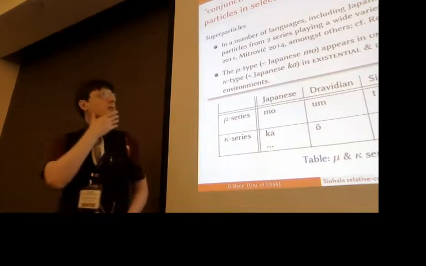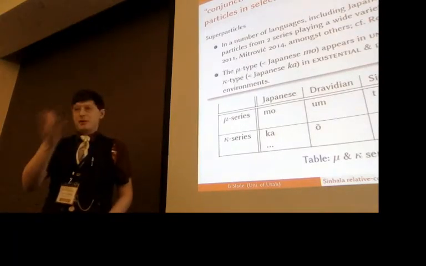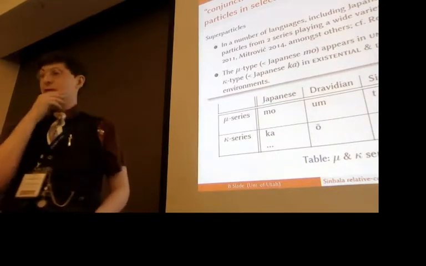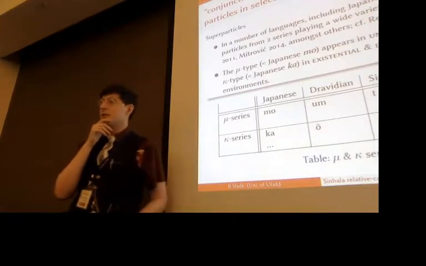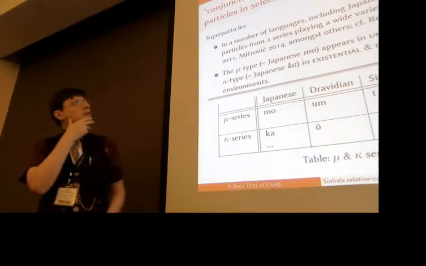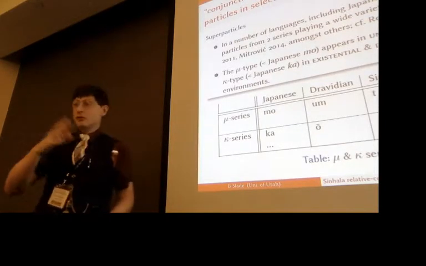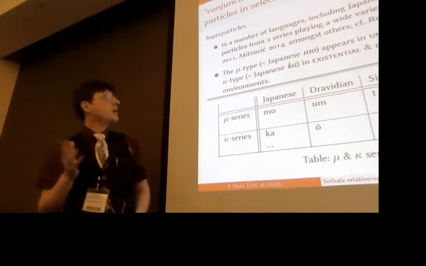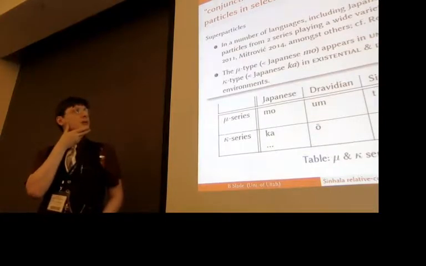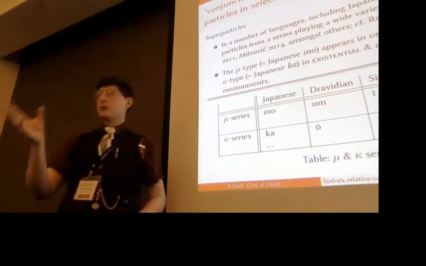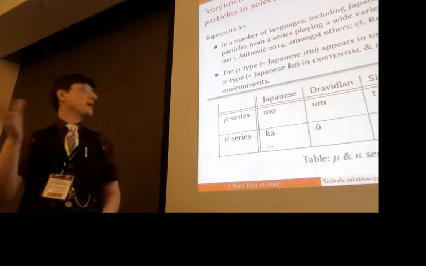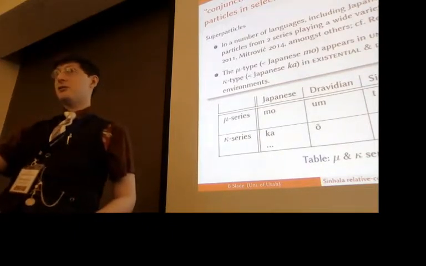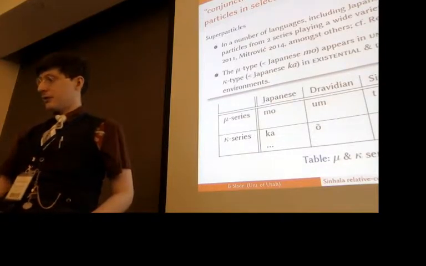So in a number of languages, the existence of these quantifier particles is more obvious than in others, languages like Japanese and Sinhala Dravidian. We very obviously see these particles, these quantifier particles from these two different series playing a wide variety of roles. So the one type, which we call the mu type from Japanese mo, this is the one that appears in universal conjunctive environments, and then its counterpart, this kappa type, Japanese ka, appears in existential and disjunctive and interrogative contexts.